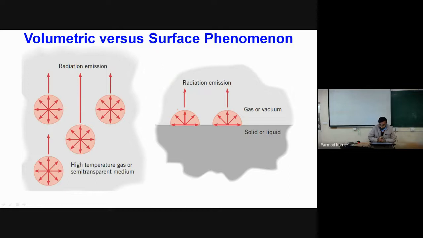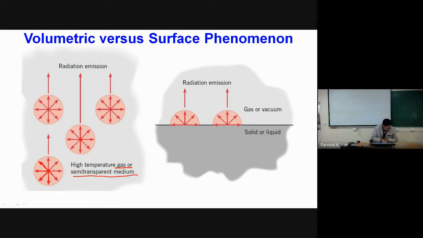Now we have one very interesting discussion about radiative heat transfer. On the left-hand side, we have some high-temperature gas or some semi-transparent medium. We can see that each and every part of the medium is emitting radiation in all directions.